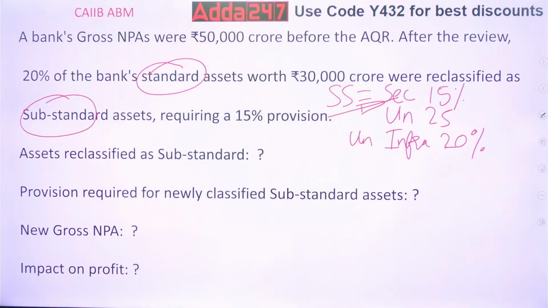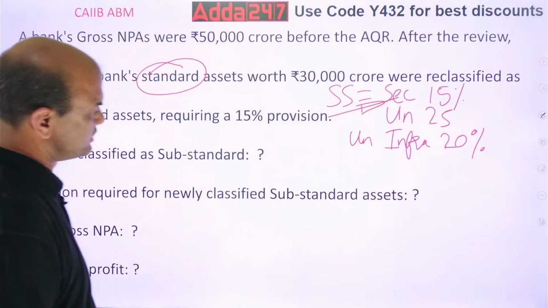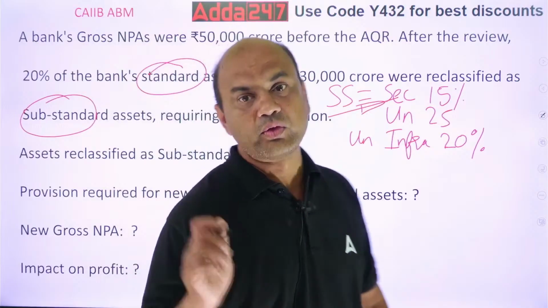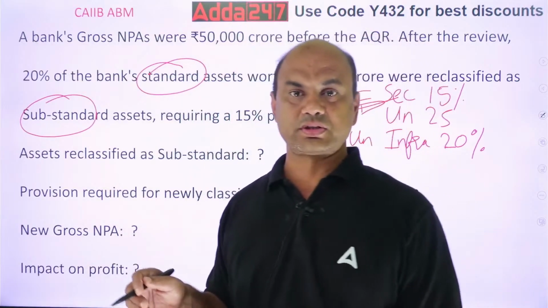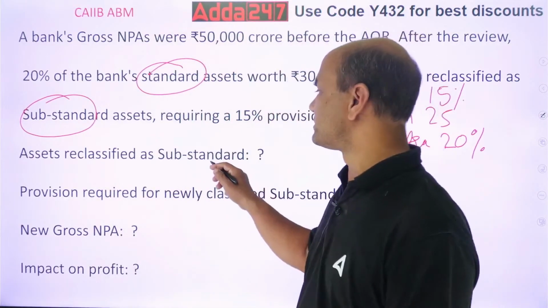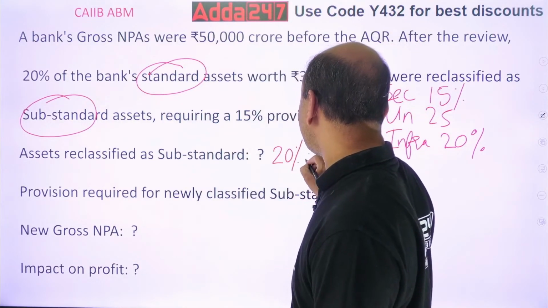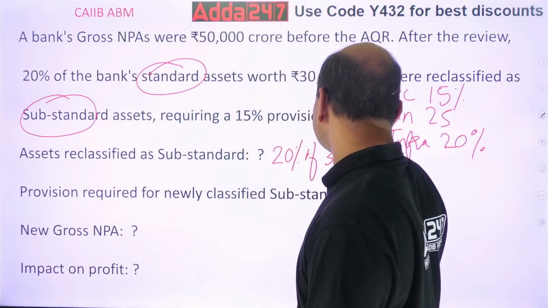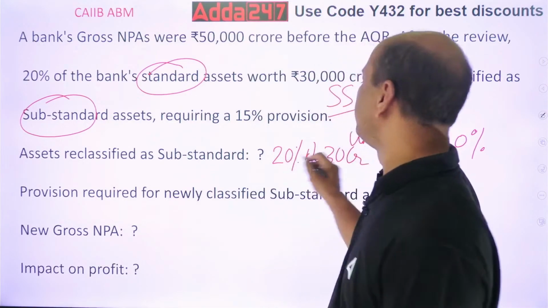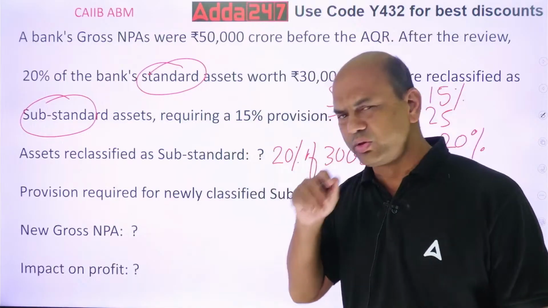What is given? 20% of what? Assets were 30 crores. So 20% of the bank's standard assets, 30 crores, will be reclassified as substandard. So 20% of 30 crores will be the new NPAs.